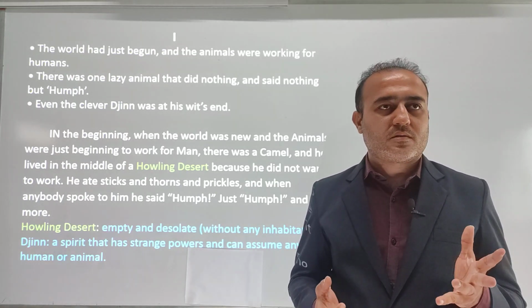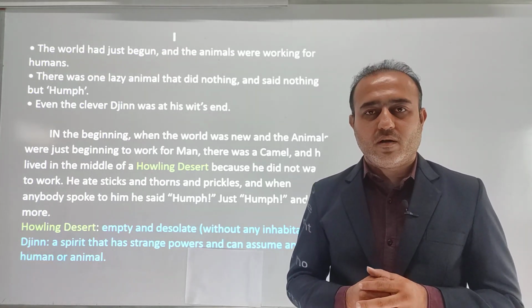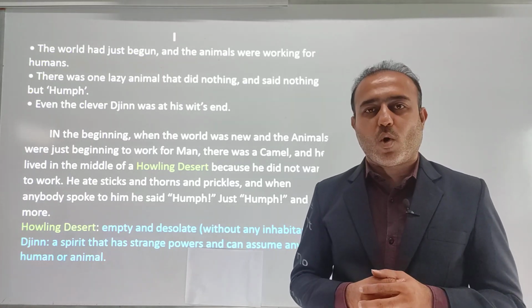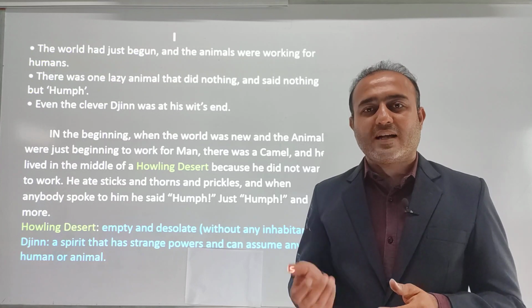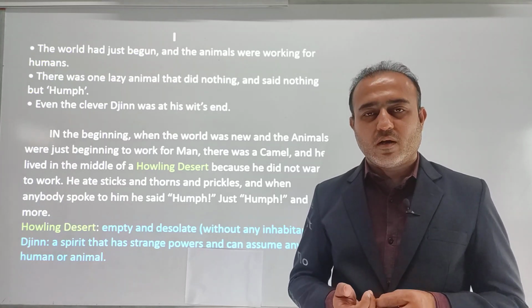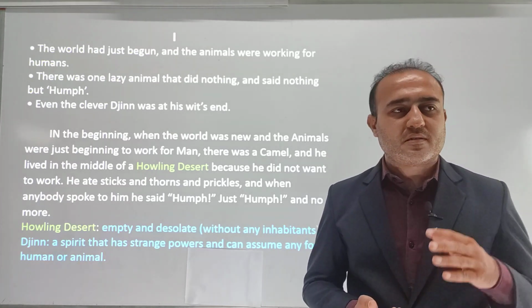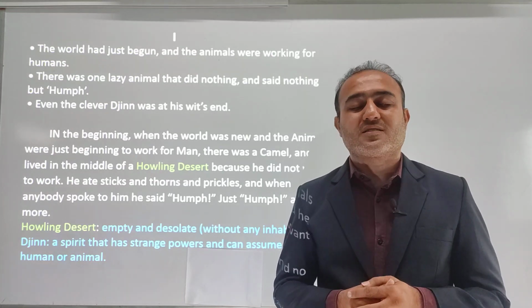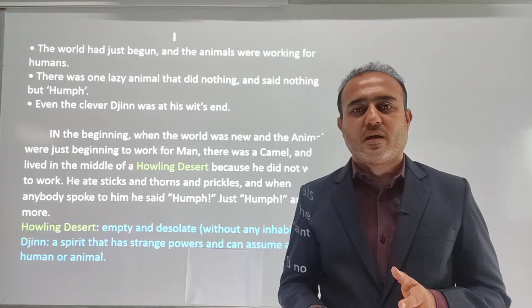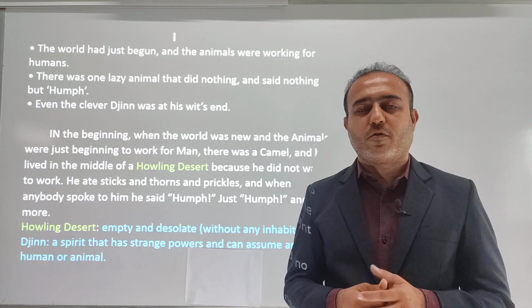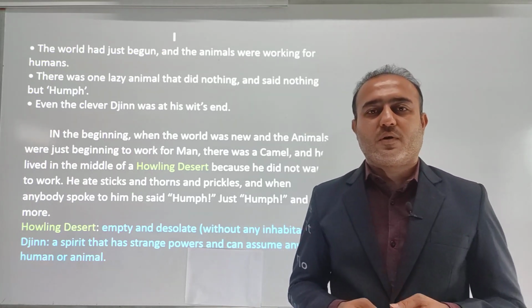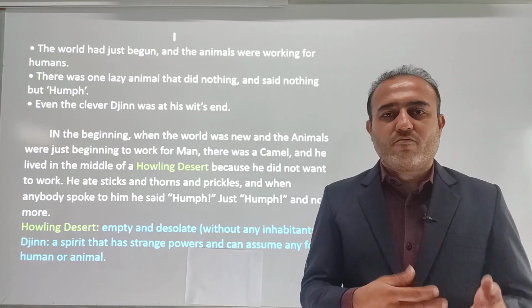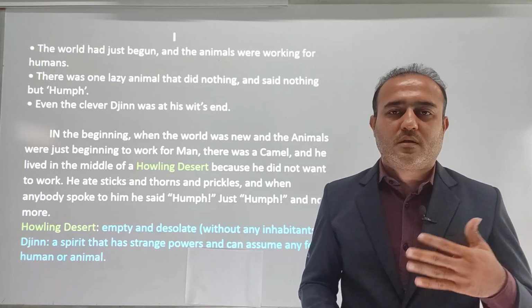So the camel was a bit surprised and worried about what had happened to his back. At that time, when he asked the jinn about it, the jinn told him that this is just because of yourself, you did not do the work, and therefore I have given this in the form of punishment. So the camel was worried, and to make him work, what did the jinn say?